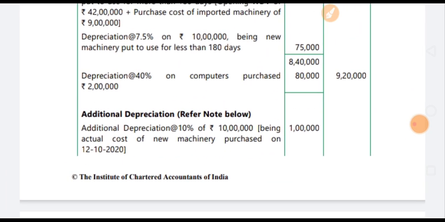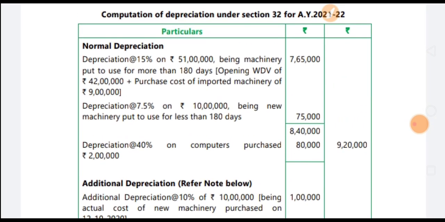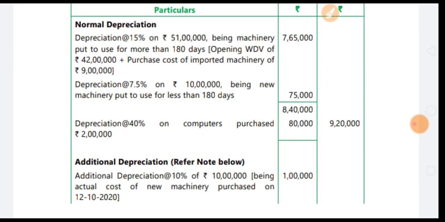Next, additional depreciation; refer to the note below. The note is already given below. Additional depreciation at the rate of 10% on 10 lakhs, being the actual cost of the new machinery purchased on 12th October. So we calculated additional depreciation because it is new machinery purchased.